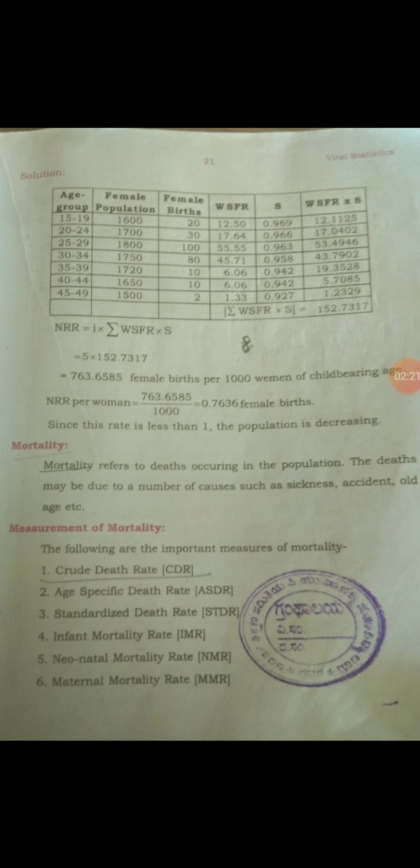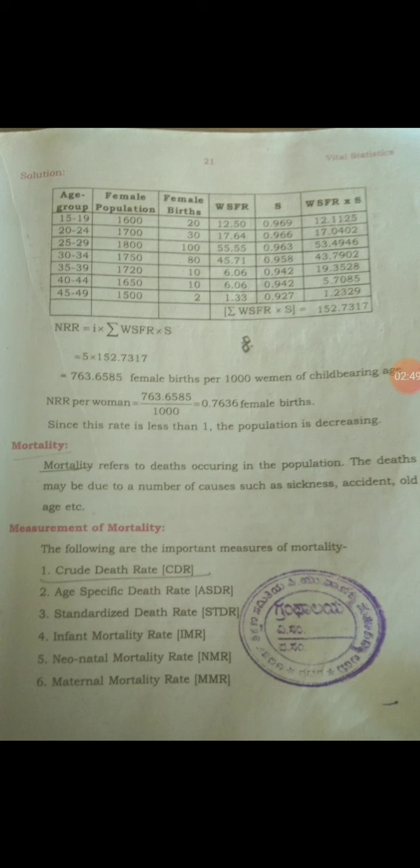The first one, crude death rate, shortly called CDR; second, age specific death rate, ASDR; third, standardized death rate, STDR; fourth, infant mortality rate, IMR; fifth, neonatal mortality rate, NMR; and sixth, maternal mortality rate, MMR.